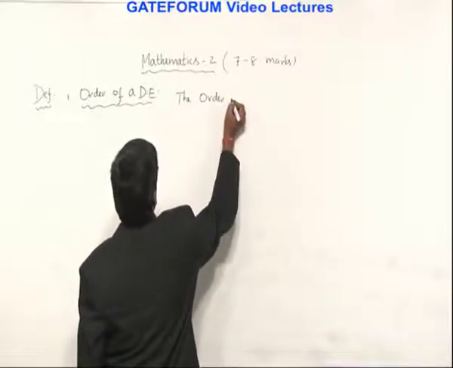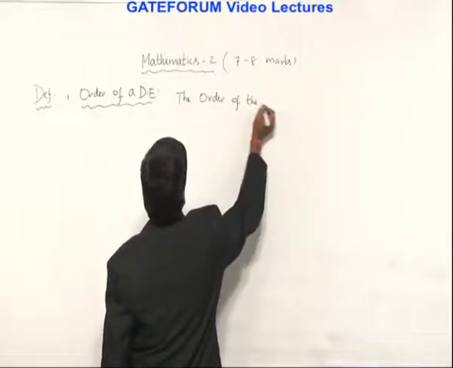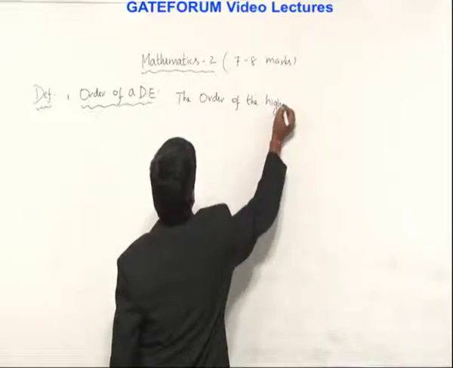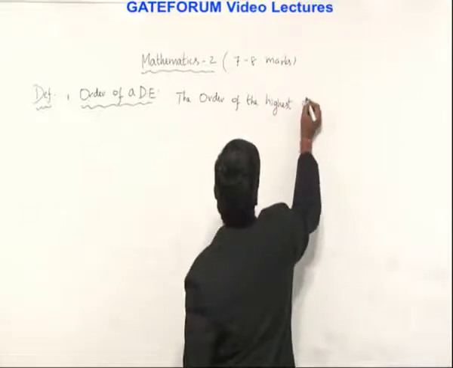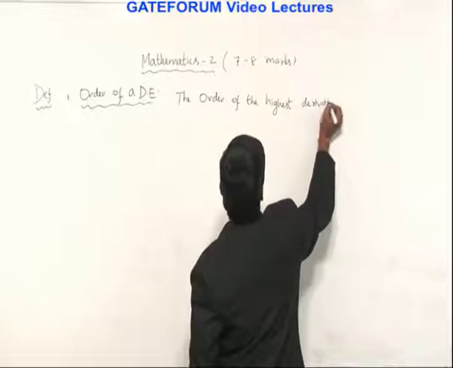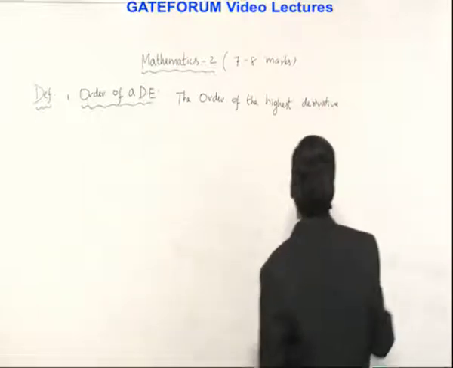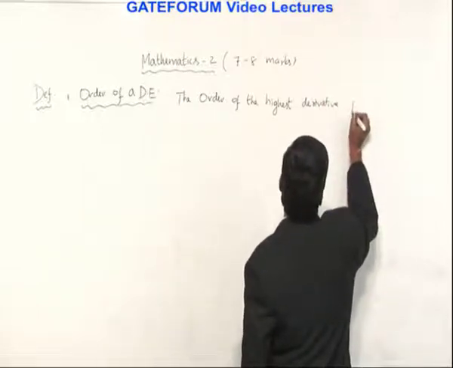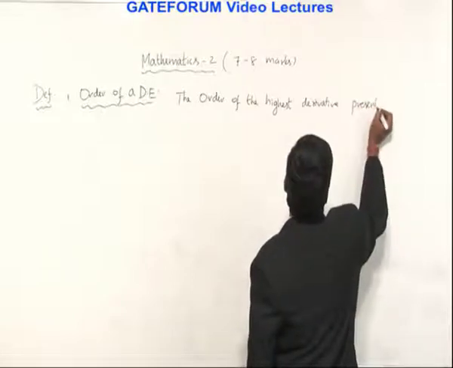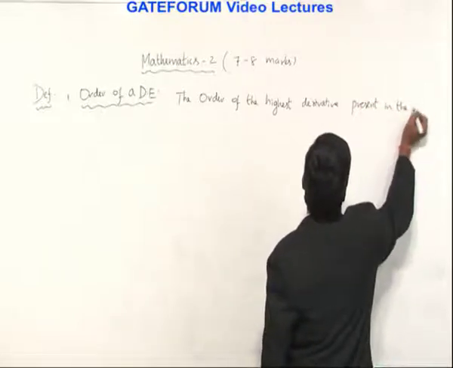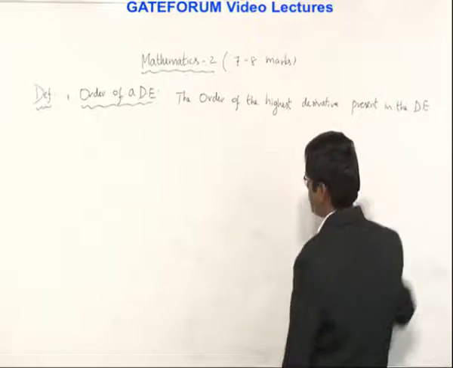The order of the highest derivative present in the differential equation DE.